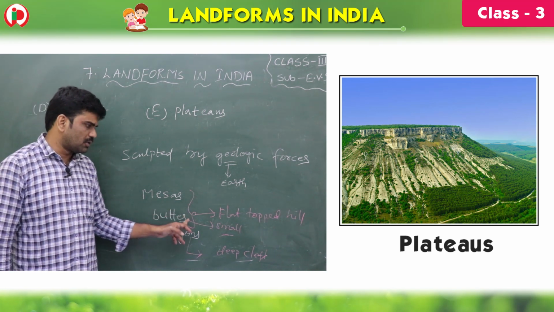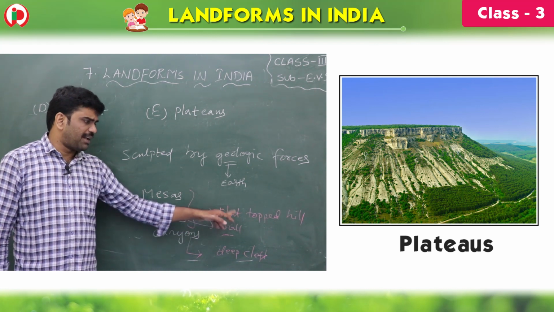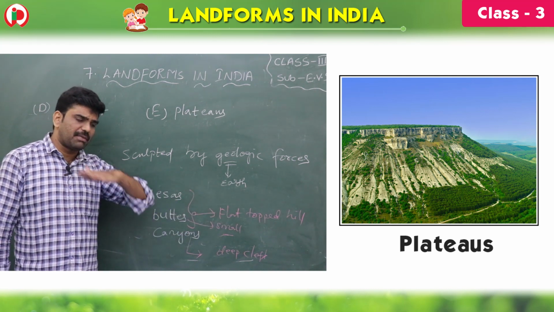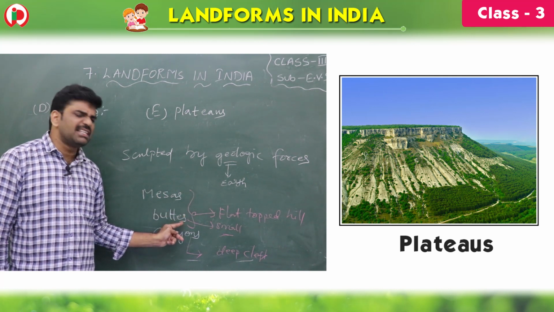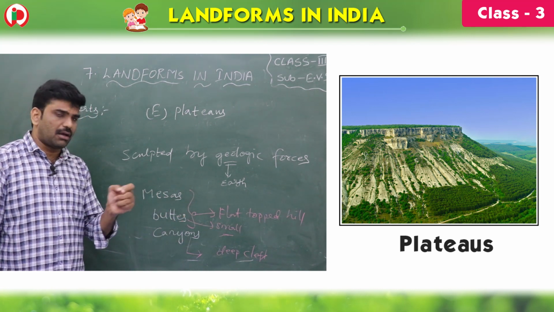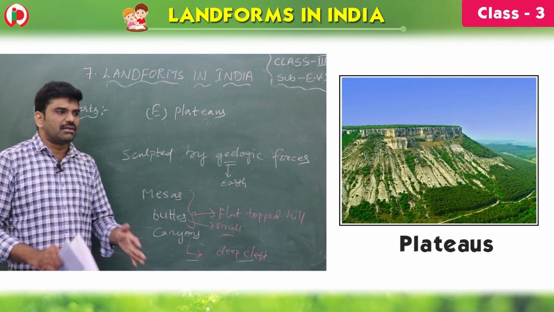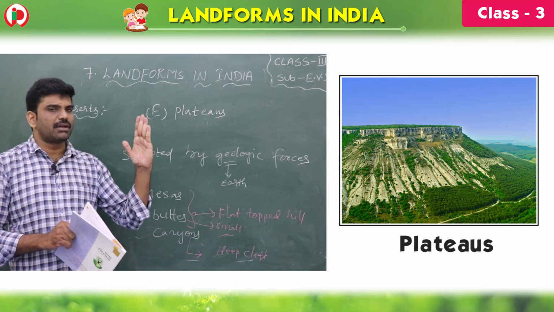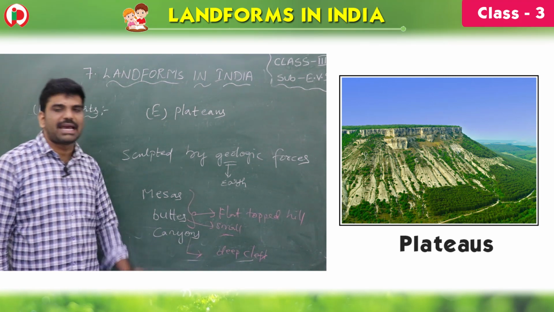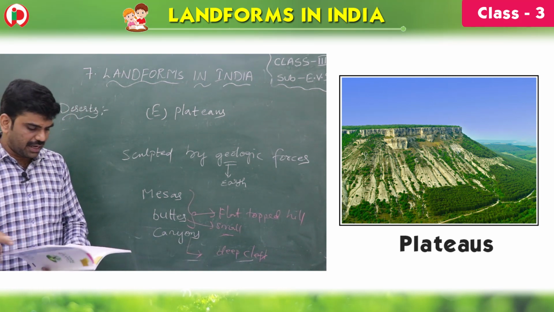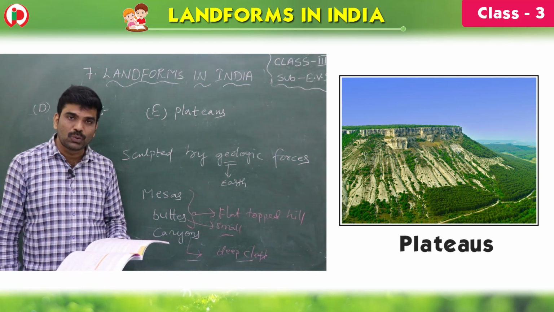Mesas and buttes are the same, children, both are flat-topped hills. The difference is that buttes are small, whereas mesas are large. Canyon means, children, here one hill and there one hill, and the deep cleft between them is called a canyon. So this is about the plateaus.